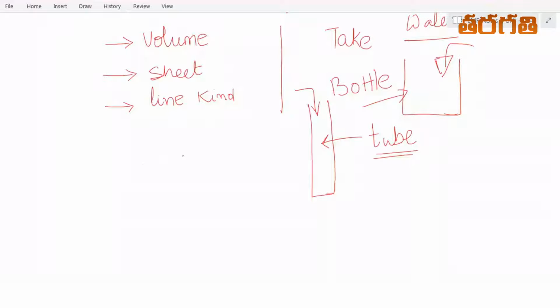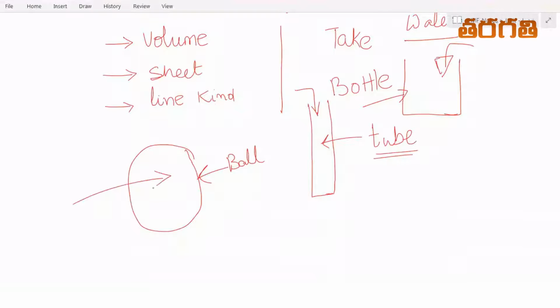Suppose you take a ball. If you pour water into this ball, the shape taken by the water is ball in nature, isn't it? But in all these three configurations, we are having only water.